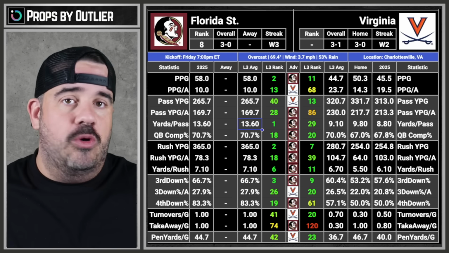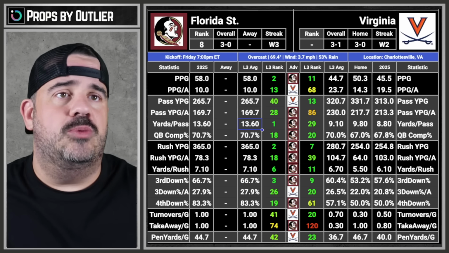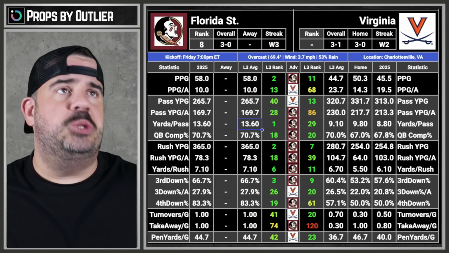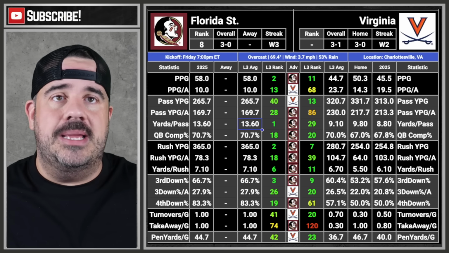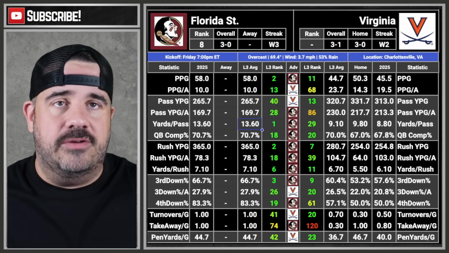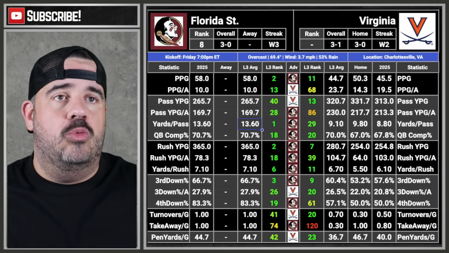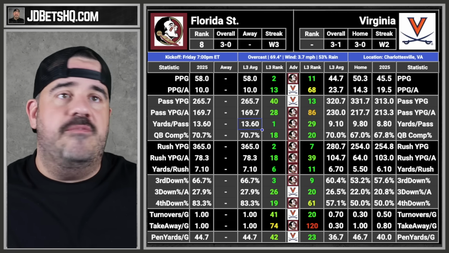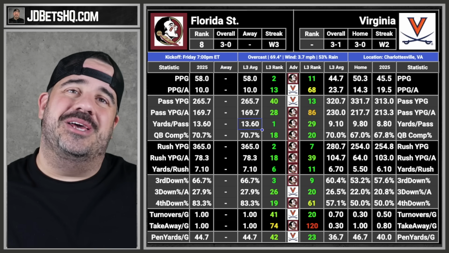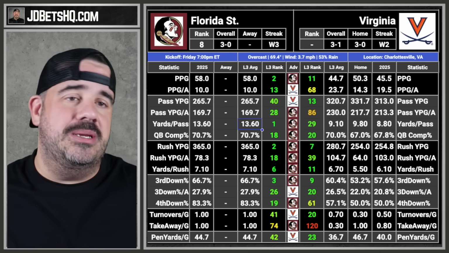Virginia's one loss was a 31-35 loss in a game I took Virginia, I believe. Was it them? I'm pretty sure it was. Let me just check real quick. That was against NC State on the road at NC State. They lost 35-31. I had them to cover, I believe. So they beat Coastal 48-7 at home. William & Mary, and Stanford 48-20. That was good against Stanford. So they play two cupcakes as well. Coastal's not a cupcake, are they? I guess they're not that good right now, so I guess we can't call them that. But I'm taking Virginia +7.